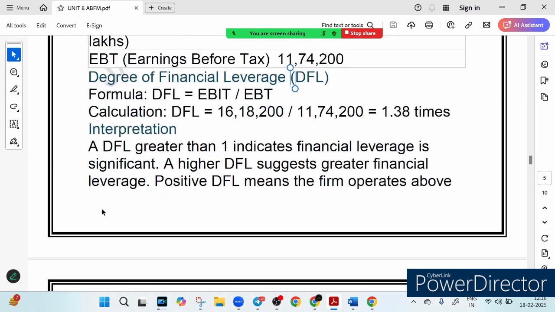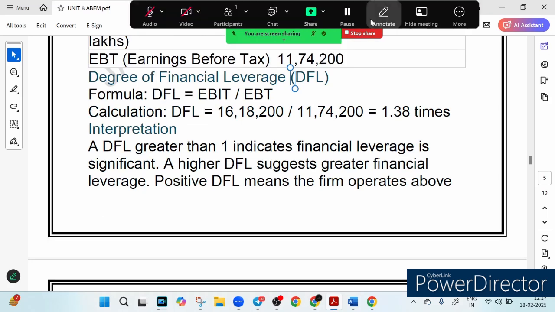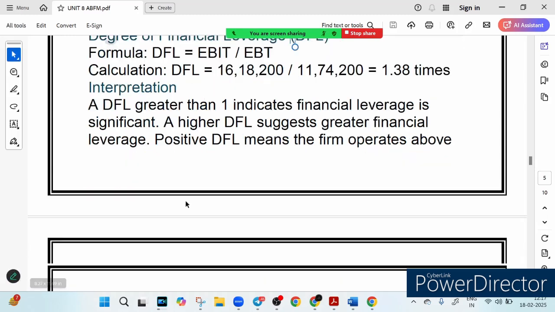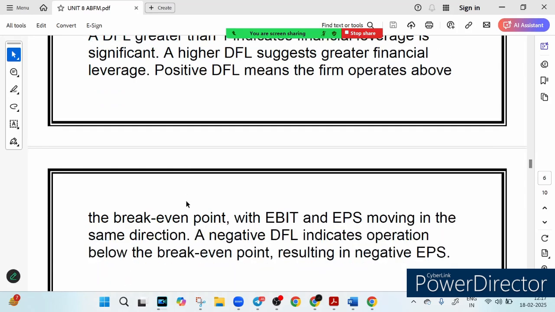What does this number mean? If the DFL is greater than 1, and you can see this DFL is greater than 1, it indicates that the company is using financial leverage. Basically, they are using debt to boost profit. And if DFL is low, suppose it is less than 1, then it means they have less leverage, meaning they are not using debt as much. In our case, we have 1.38. It suggests that XYZ company is leveraging their finance and their EBIT and EPS are moving in the same direction.